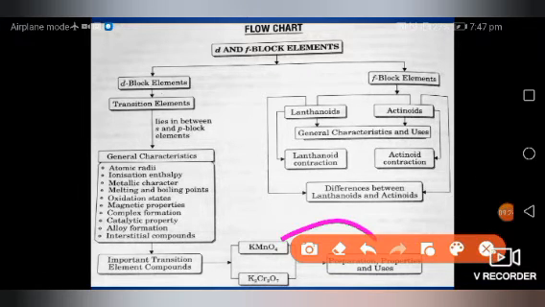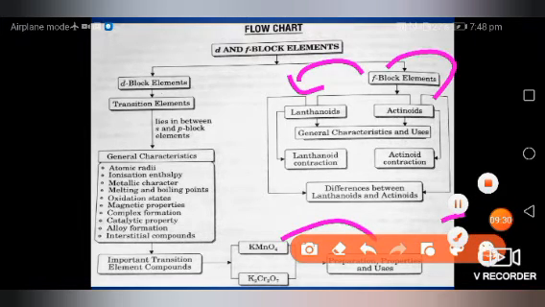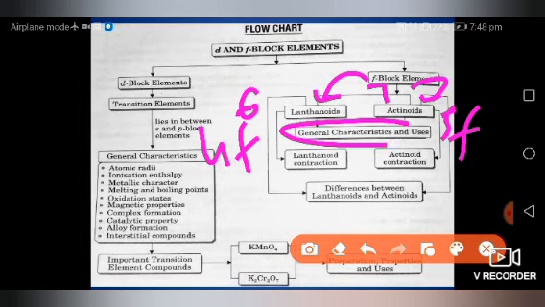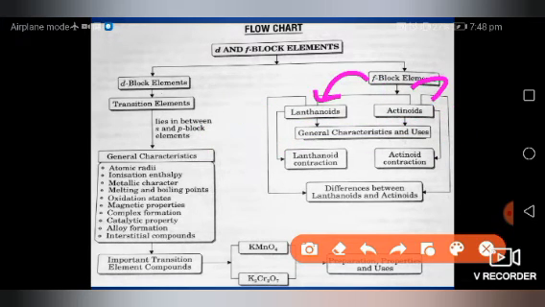If we talk about inner transition, the lanthanide series and actinide series are the two important series. Lanthanide is the 6th period, and in front of the 7th period is actinide. The lanthanide configuration is 4f, actinide is 5f. General characteristics and uses we have done. Lanthanide contraction and actinide contraction are very important properties we studied. Then in the last we did the difference between lanthanide and actinide.